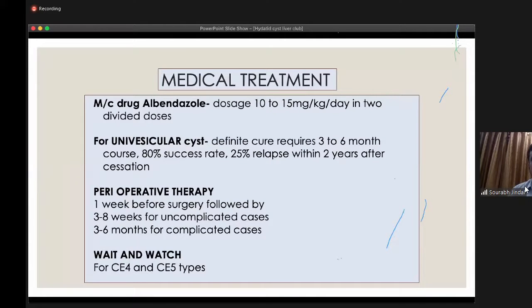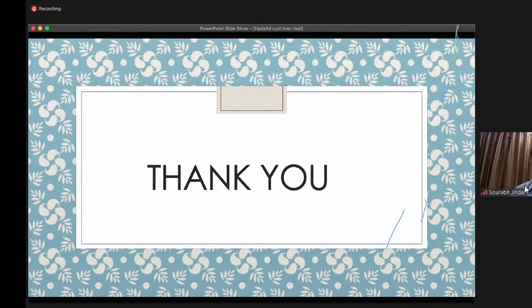Next is medical management. The most common drug is albendazole. It is given at a dose of 10 to 15 mg per kg per day. For univesicular cysts, a definite cure requires 3 to 6 months, with an 80% success rate. Perioperatively, it should be given at least 1 week before the surgery, followed by 3 to 8 weeks for complicated disease like cystobiliary communication. And the wait and watch policy is for CE4 and CE5 types.